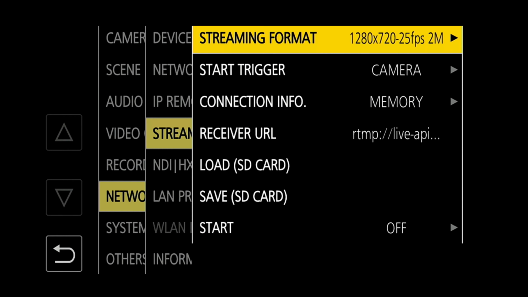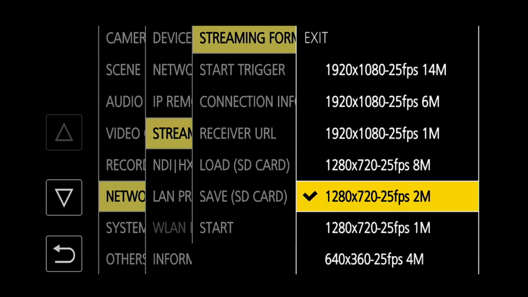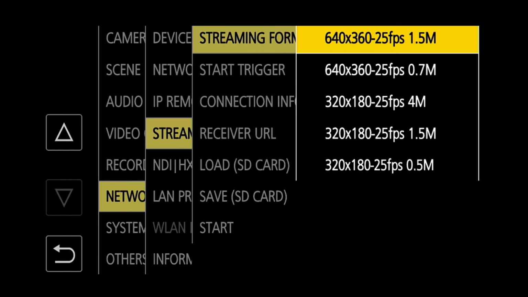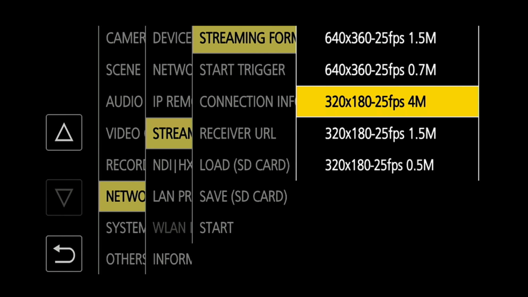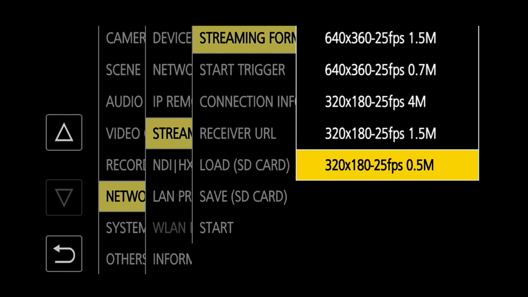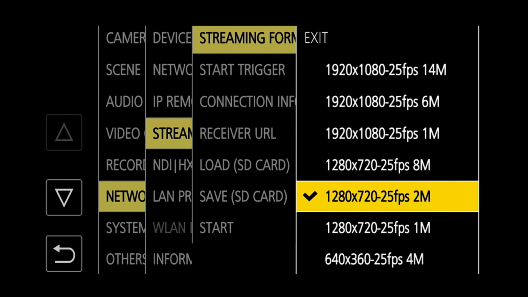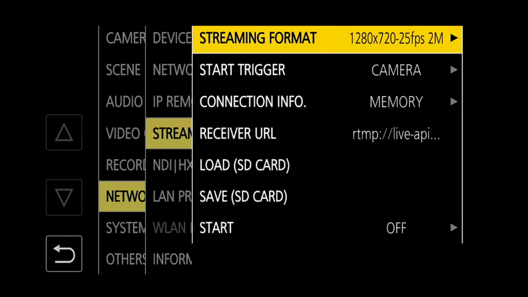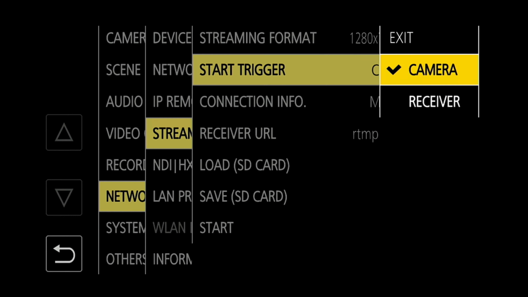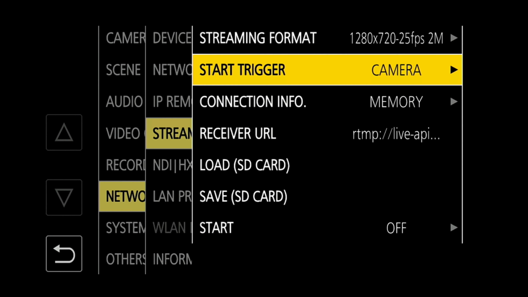Under streaming, we can set various streaming format outputs in different resolutions, frame rates and bit rates. These can be as high as 1920 by 1080. For Facebook, I'm going to set the output to 1280 by 720, 25 frames a second at 2 megabit. When streaming direct from the camera, we can set the start trigger to be camera. Alternatively, you can set the camera to receiver if you're using streaming software which can control the camera.